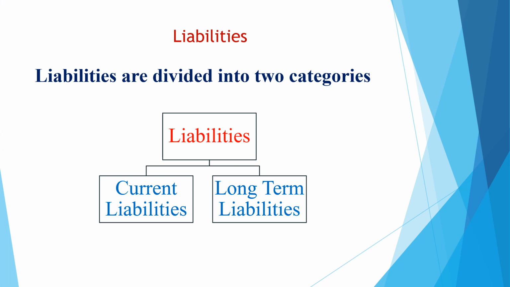Now let's move to the second component of the basic accounting equation, which is liabilities. Liabilities are obligations or debt to be paid by the company. They are the rights of the creditors. Liabilities are divided into two categories, current liabilities and long-term liabilities. The current liabilities are the obligations and debt to be paid by the company to the creditors within 1 year, but long-term liabilities are obligations and debt to be paid by the company in a period of more than 1 year.